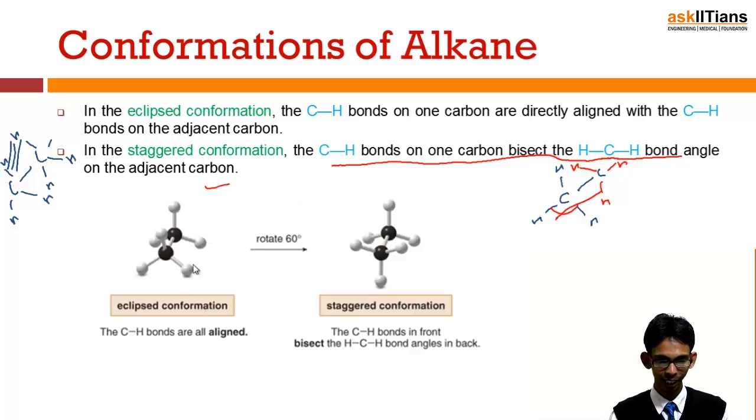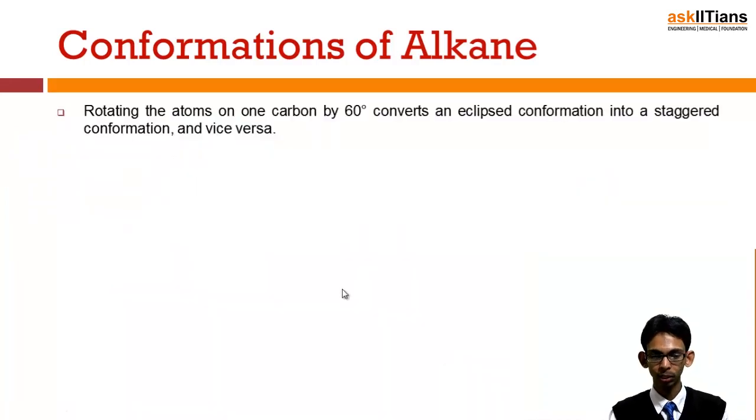You can see this one is eclipsed, in which the two hydrogen atoms are adjacent to each other. They are just facing each other, while in this they are not. This hydrogen is bisecting this angle. So this is eclipsed and this is staggered. In this all the carbon and hydrogen bonds are aligned, and in this the CH bonds in front bisect the HCH bond angle in the back. Now rotation of the atoms on a carbon atom by 60 degrees converts an eclipsed conformation into a staggered conformation.